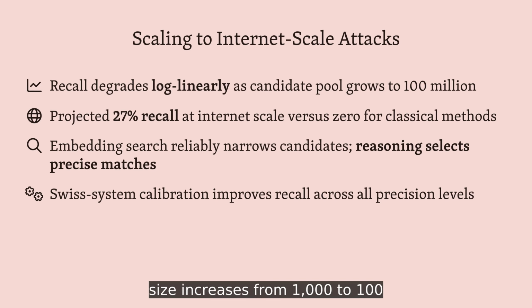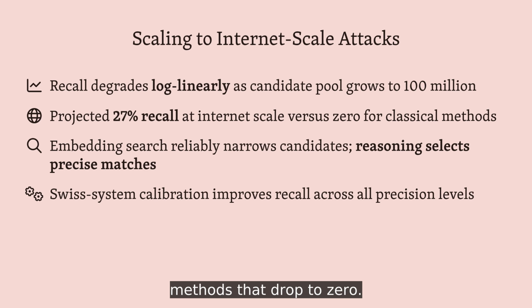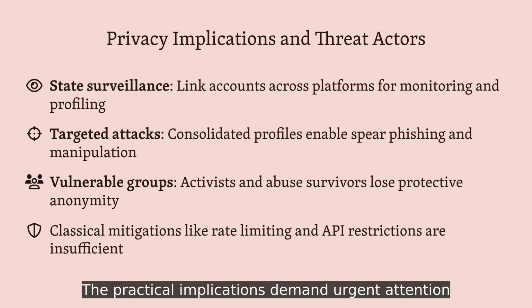Perhaps most concerning is the framework's resilience to scaling. As candidate pool size increases from 1,000 to 100 million profiles, recall decays log-linearly rather than collapsing entirely. The researchers project 27% recall remains achievable at internet scale, a level utterly unattainable with non-language model methods that drop to 0. The practical implications demand urgent attention from platforms, policymakers, and users.